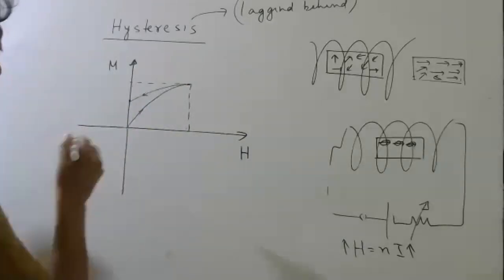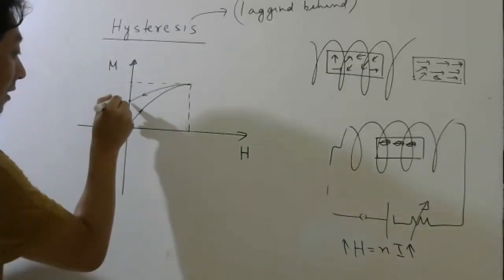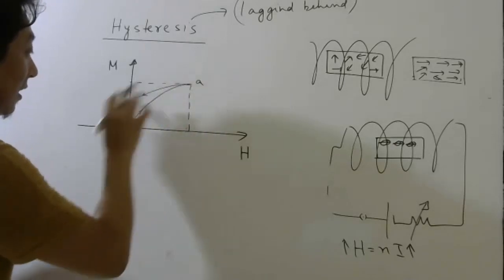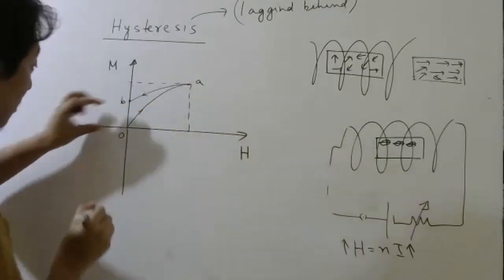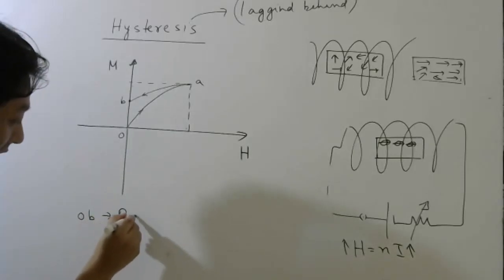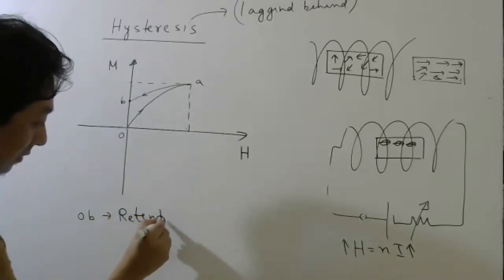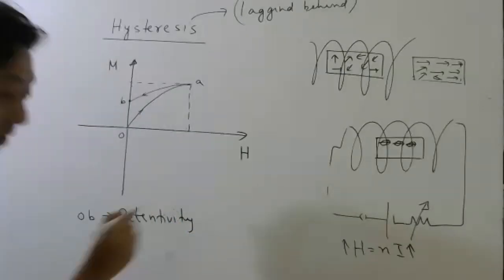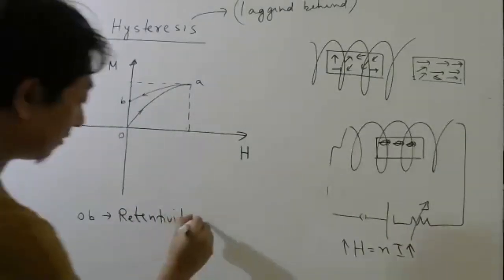That amount is called, if I call this O and this, let's say, A, and this is B, then this OB is called retentivity. Retentivity. What is the meaning of this retentivity?